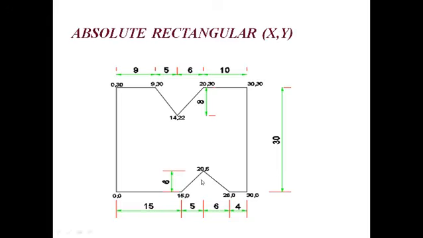Similarly for the third one, with respect to the first point it is totally 20, that is 15 plus 5, and vertically it is 6.